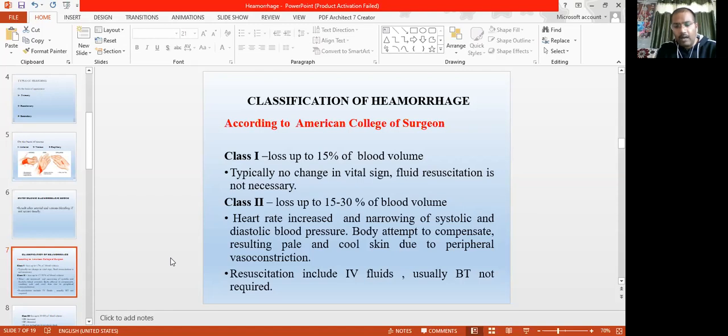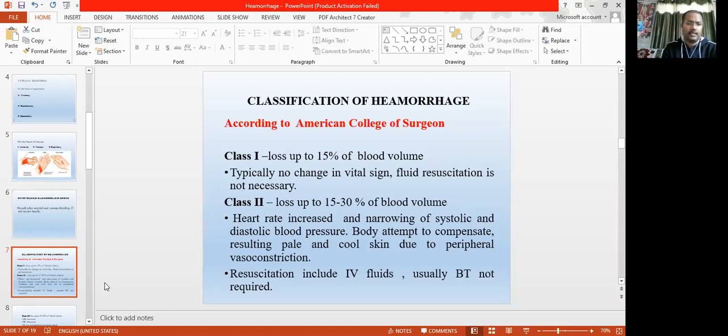However, blood transfusion is not required. If you control the bleeding, then the resuscitation is enough. If you give crystalloid solutions to control that hypovolemic shock, the patient can recover easily from here.